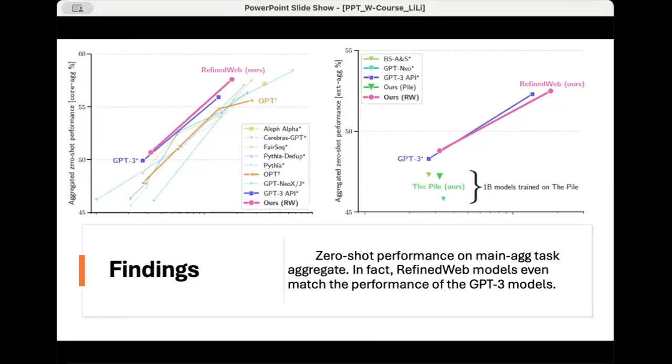Zero-shot performance averaged on Core aggregate (left) and Ext aggregate (right) tasks. Existing open models fail to match the performance of the original GPT-3 series (left). However, models trained on Refined Web significantly outperform models trained on the Pile, including our direct comparison model (right), ruling out our pre-training setup as the main source of increased performance. In fact, Refined Web models even match the performance of the GPT-3 models.